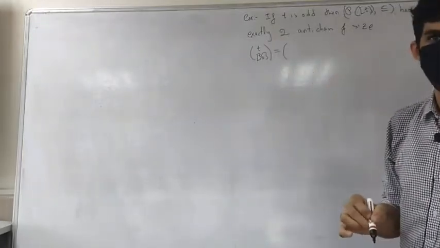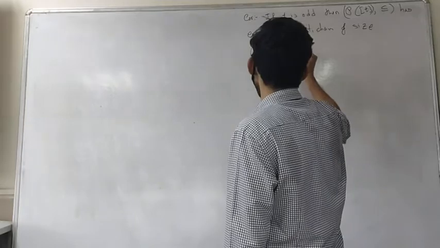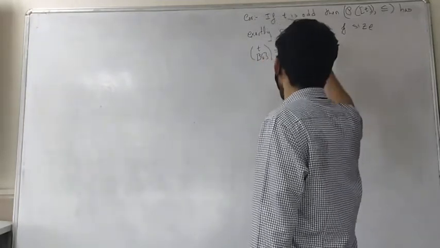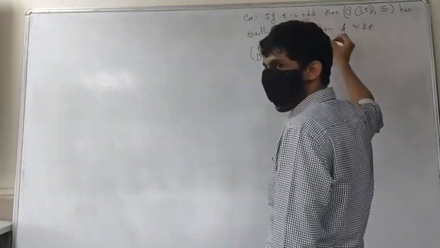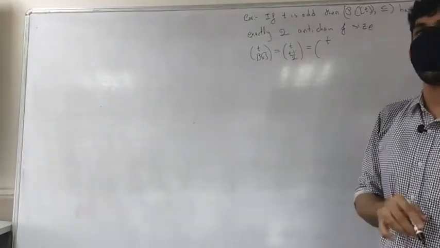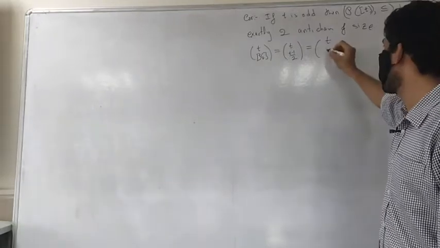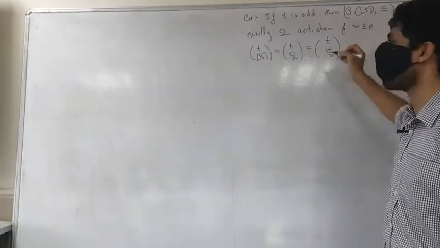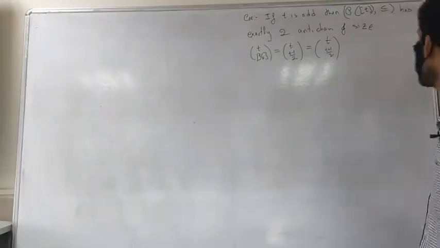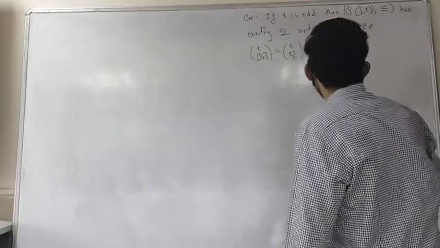or in other words, since T is odd, this is going to be T choose (T minus 1) by 2, that's the greatest integer. Or if you like, this is the same as T choose (T plus 1) by 2, because we know nCk is the same as nC(n minus k). Up to you, it's the same number. So there are exactly two anti-chains of this size, which are